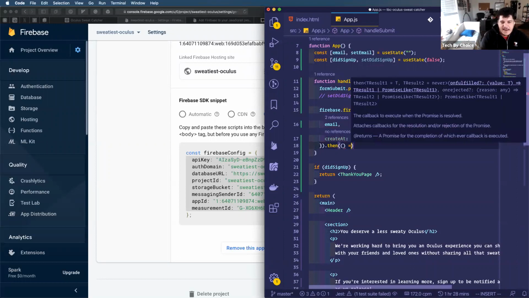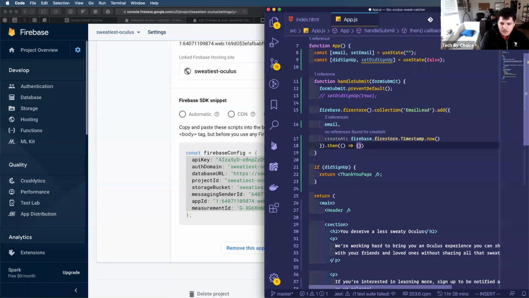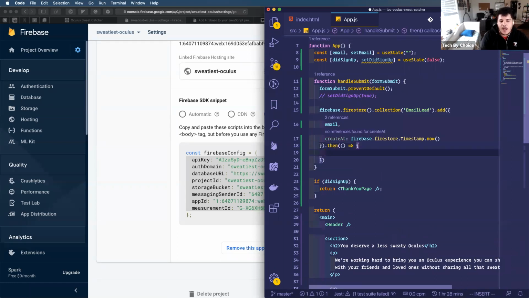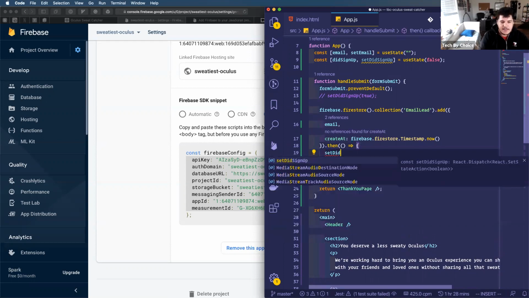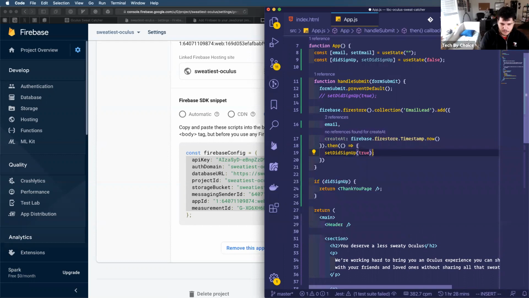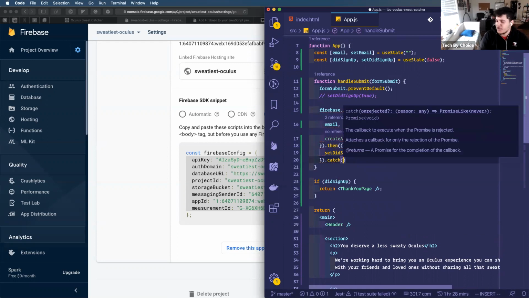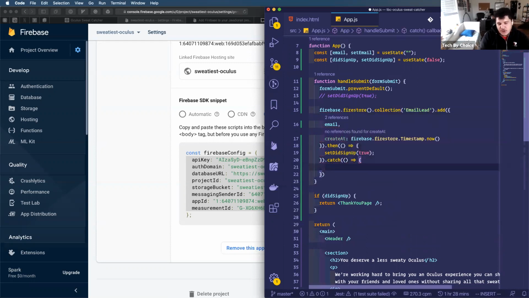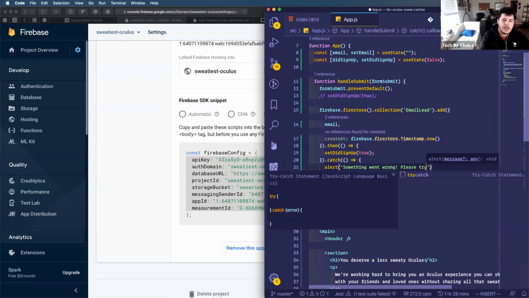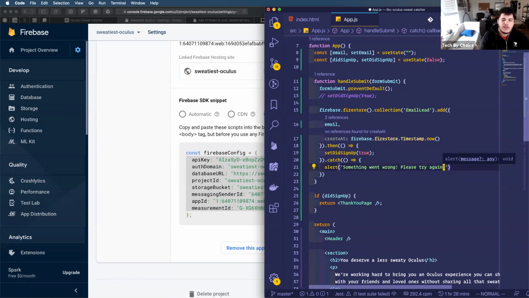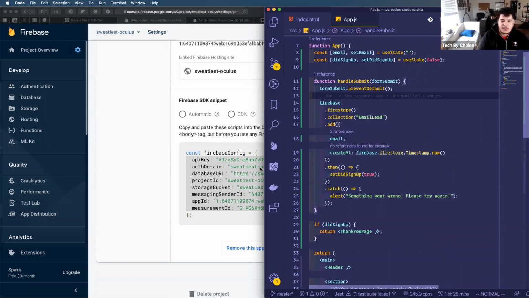So I'm going to say that, all right, do that, and after you send that data, if everything worked out well, then I want you to set did sign up to true. But if something goes wrong, I need you to catch that something went wrong. And instead, I'm going to use a built-in JavaScript method called alert. I'm going to just say something went wrong, please try again. I'm doing this so that users don't sign up and think that they signed up, but they didn't really sign up yet. So I'm going to save my changes